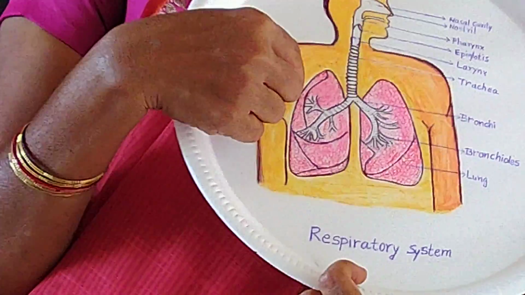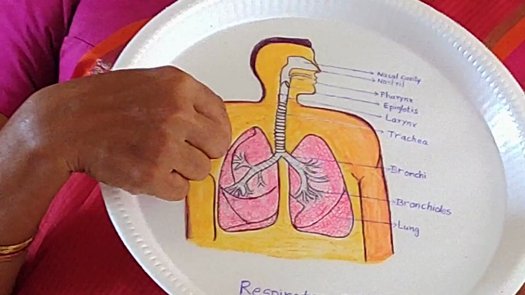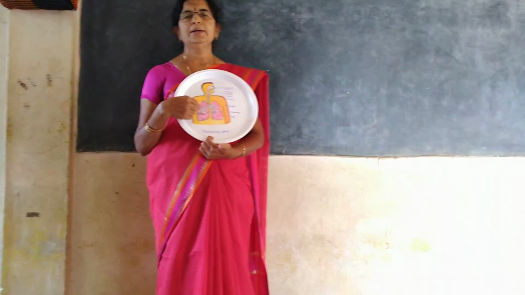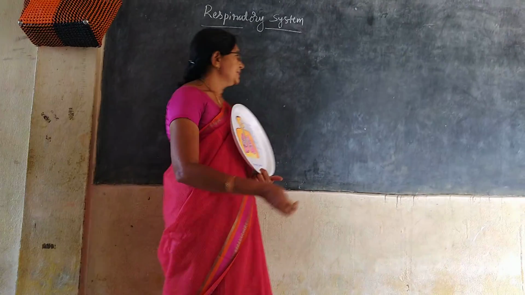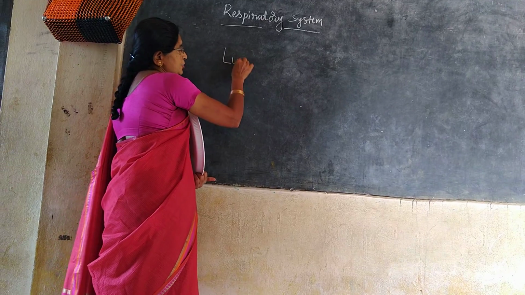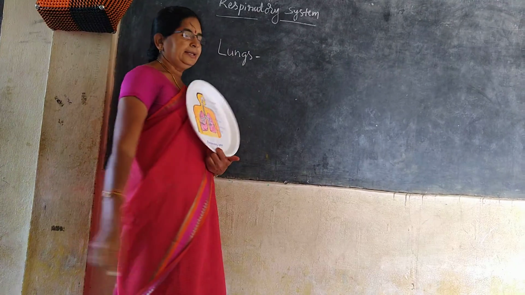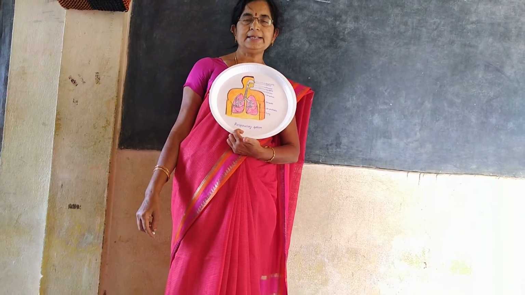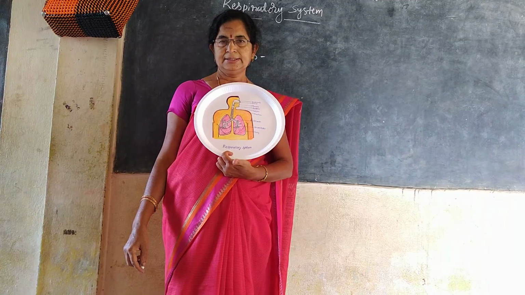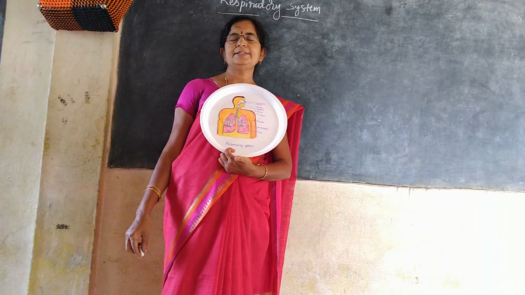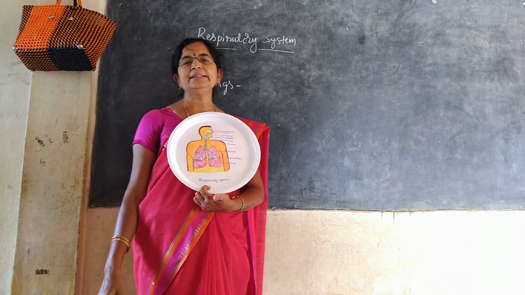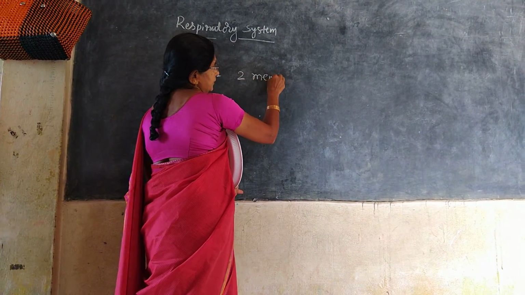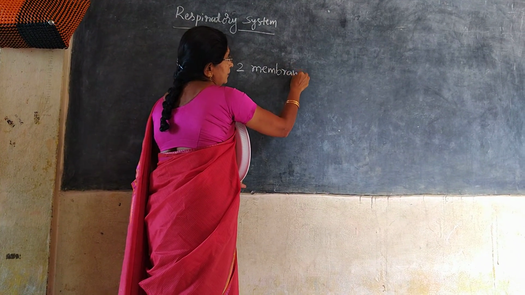Now today we will discuss about lungs. Lungs are the main respiratory organs in human beings. These lungs are situated in the chest cavity, either side of the heart. They are spongy in nature. They are lined with two membranes called pleura.